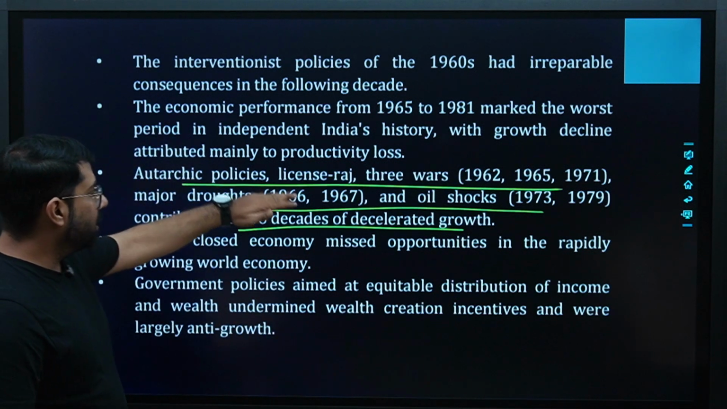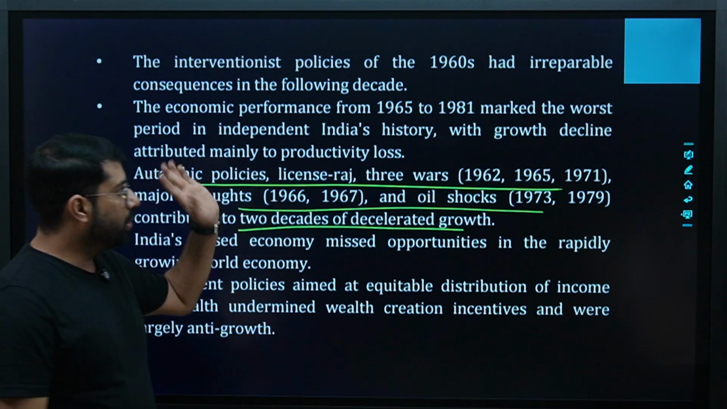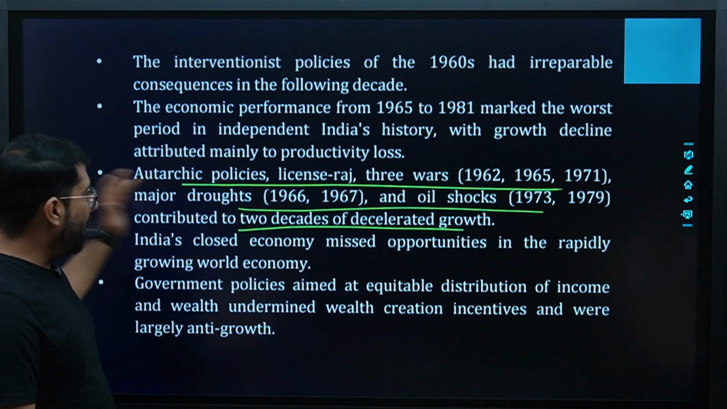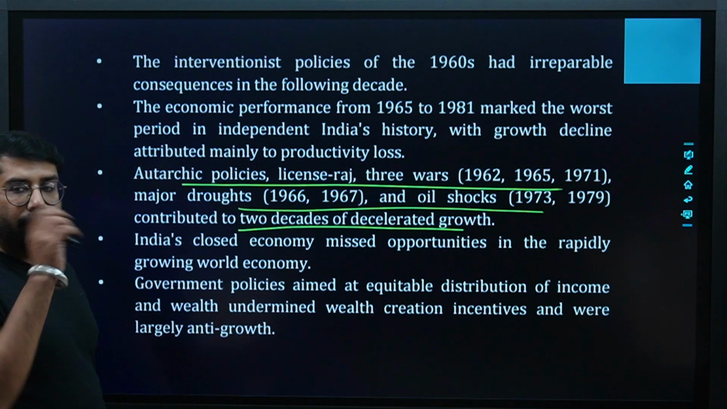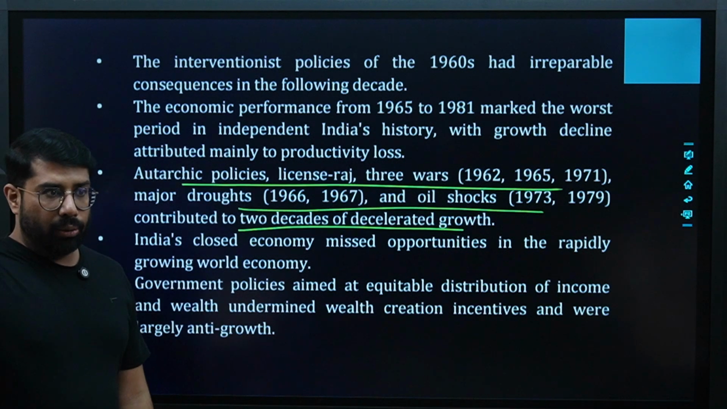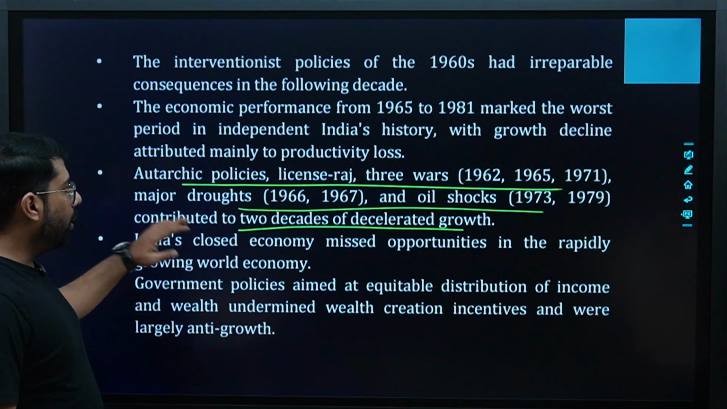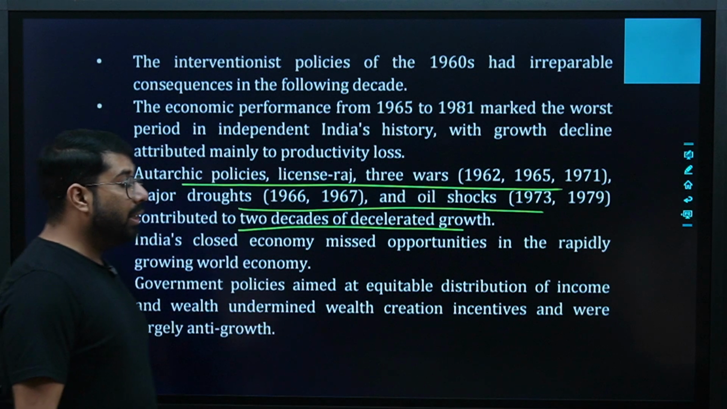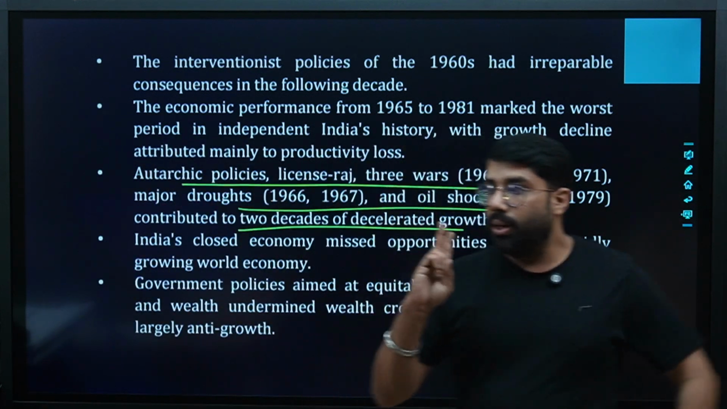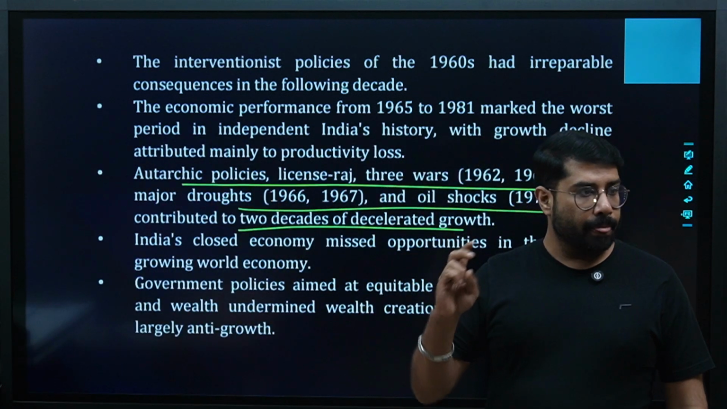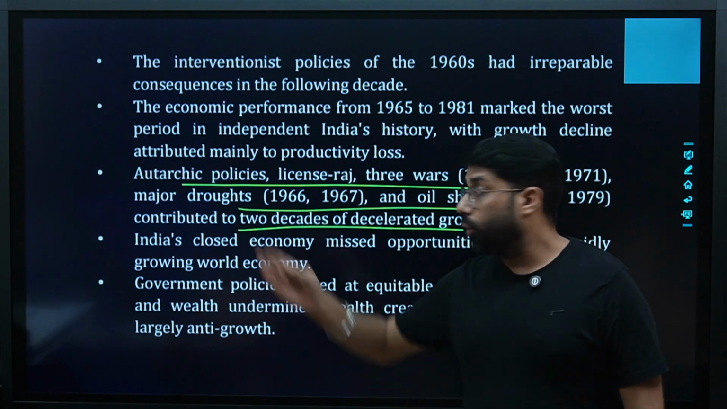Autarkic policies, License Raj, 3 wars. I hope all of you remember those 3 wars: 62, 65, 71. Major droughts in 66 and 67, and oil shocks, where the supply of oil was reduced by OPEC, the oil and petroleum exporting countries, in 73 and 79, contributed to 2 decades of decelerated growth. 2 decades, 20 years, we saw that India was not growing the way it should have grown because of these problems.